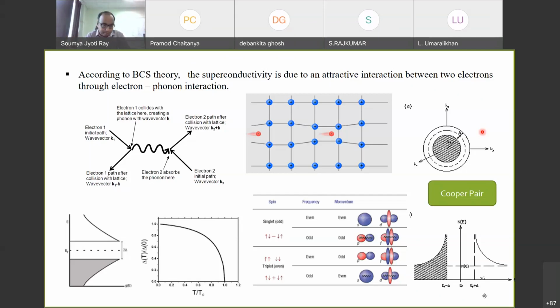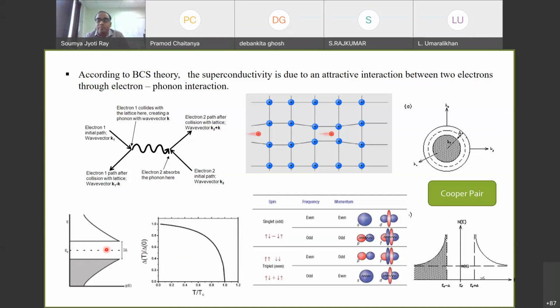The second point is that here you can think of simply that we have a gap, and whenever the gap is established, that means this material is superconducting. If the gap is gone, then the material is not superconducting anymore. So the higher the size of the gap, the higher will be the temperature that is required to overcome this gap, right?